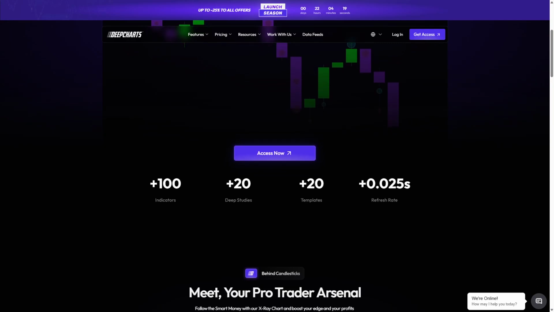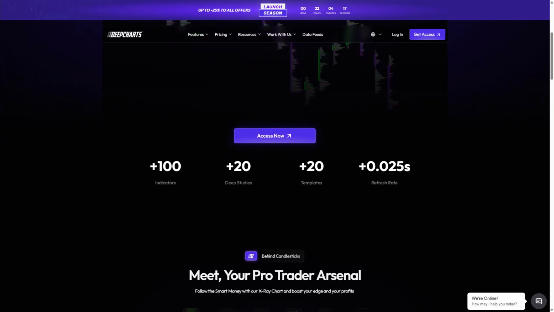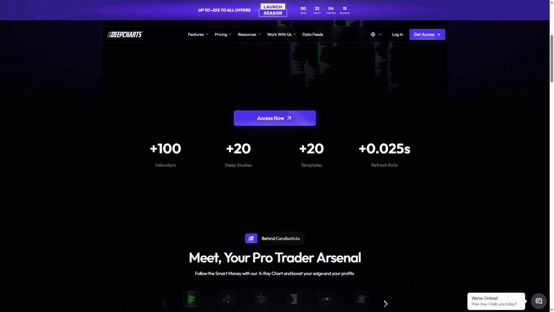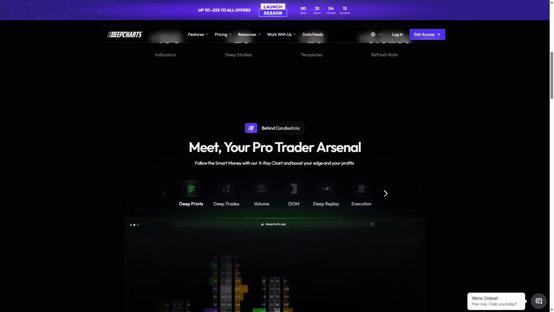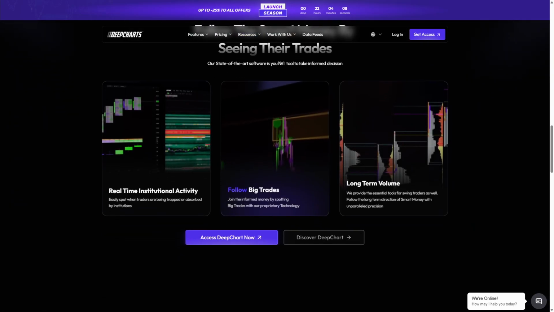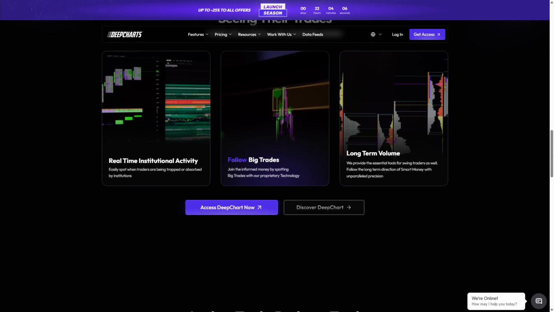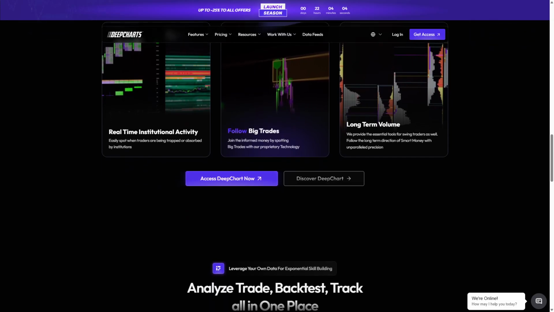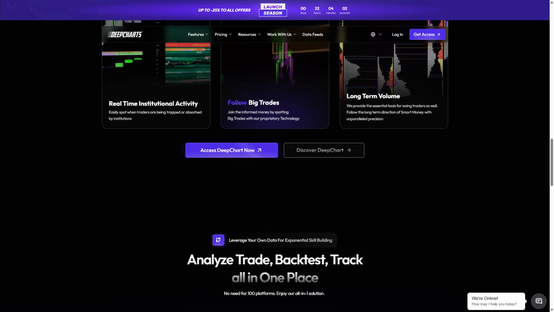The platform excels in clarity and depth of data, offering customizable chart types and real-time updates across multiple asset classes. Strengths include its clean interface, powerful filtering options, and focus on granular trade data, which appeals to traders who prioritize precision. Limitations include less emphasis on heat map visualizations and a smaller community compared to some competitors.